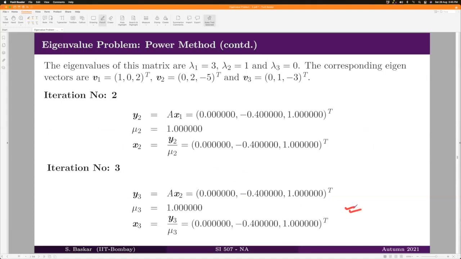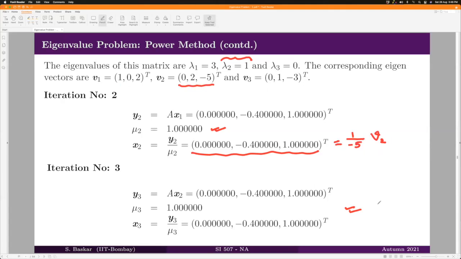You can now see that your power method iteration mu has converged to the second dominant eigenvalue, and the sequence x_k has converged to this vector. If you carefully see, that is going to be 1 by minus 5 of v2, right?